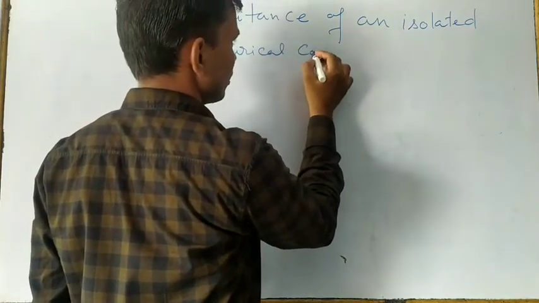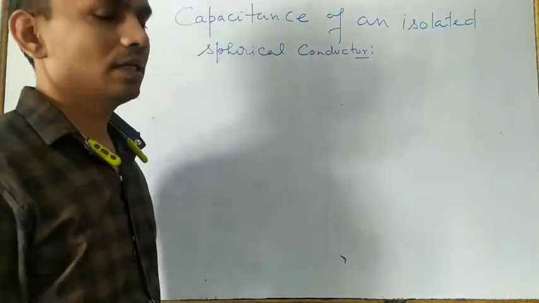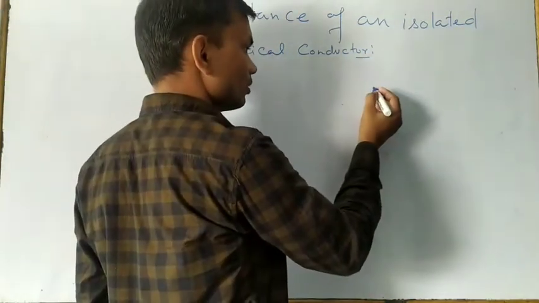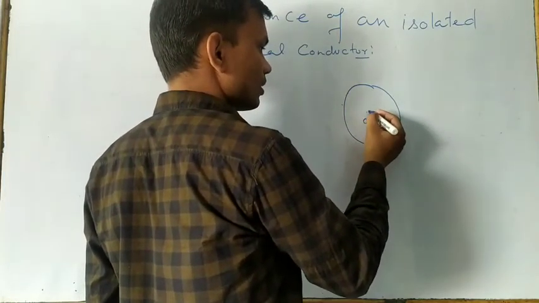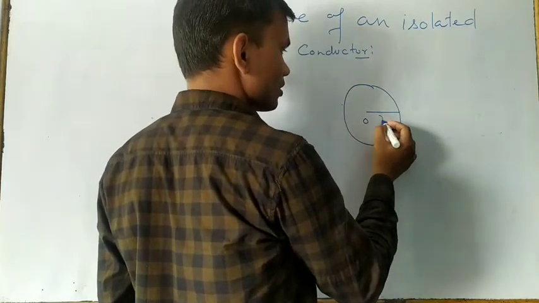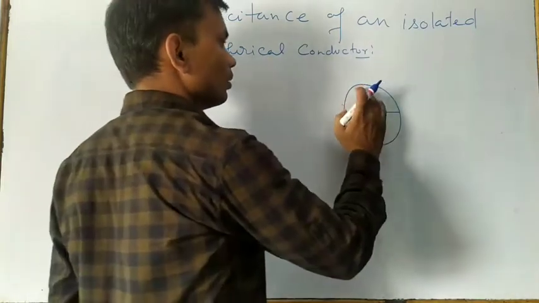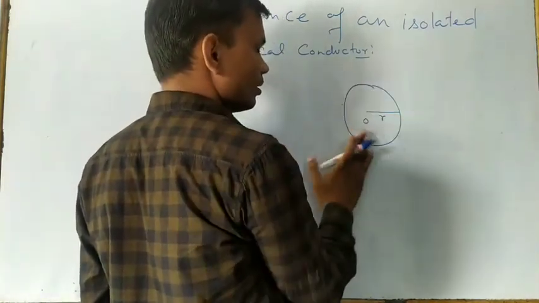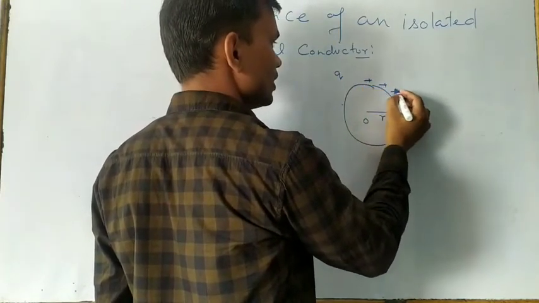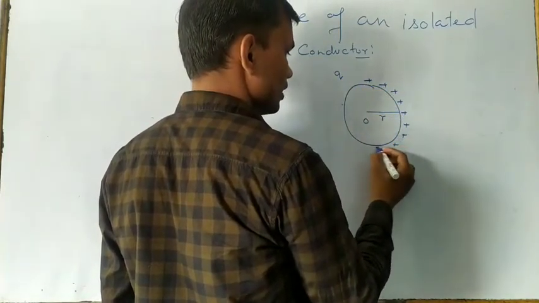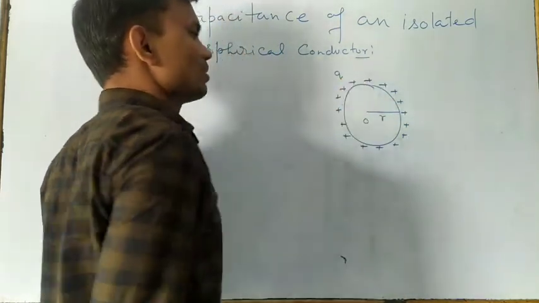Suppose here we are going to consider one sphere, and suppose this is the center, and the radius is R. If this is the sphere, suppose total Q charge is given, this means this is a positively charged sphere, and the total charge present on the surface of this sphere is Q.